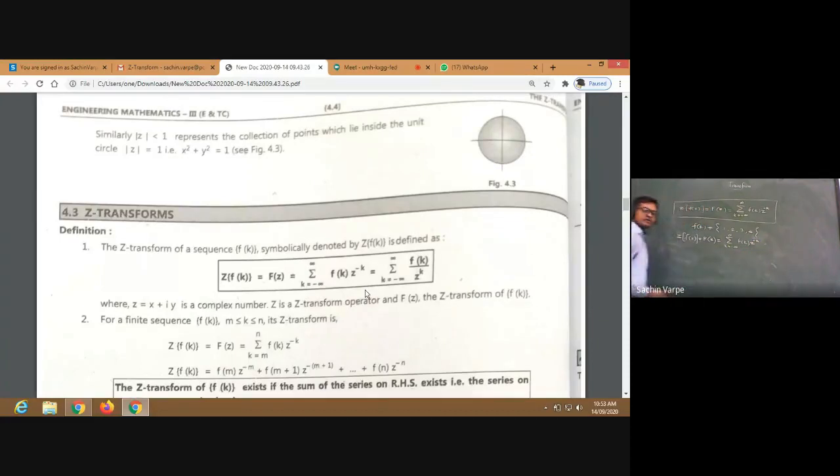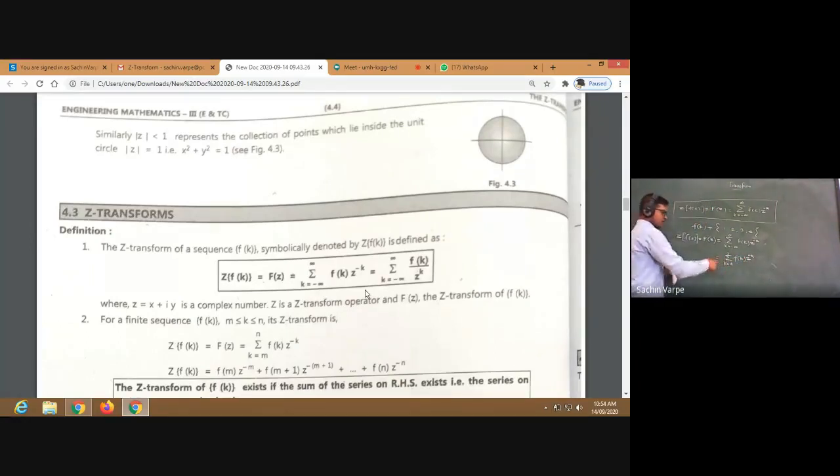All right, infinite sum. But since we have been given a finite sequence, we can consider only finite summation. So that will vary from k equals to what? Now here the arrow is not there. If the arrow is here, then that is the 0th position, but the arrow is not there, that means the very first position will be the 0th position, right? So k will start from 0 to 3, f of k z raised to minus k.